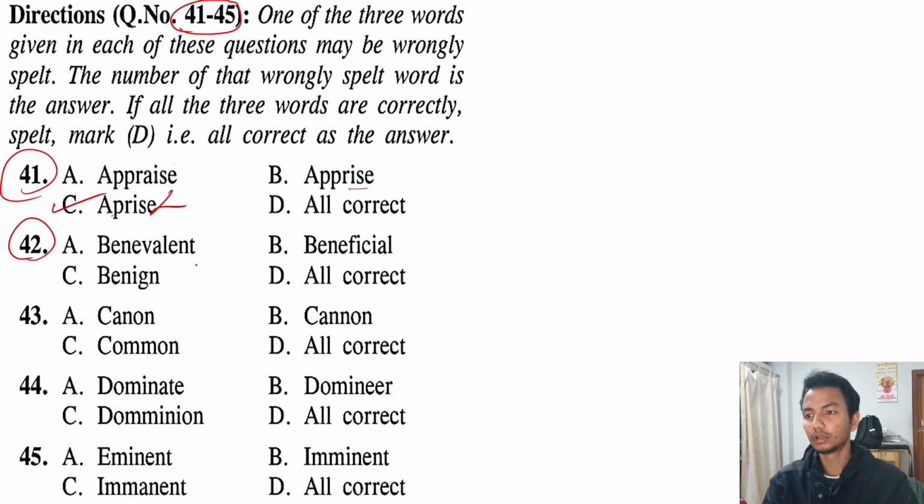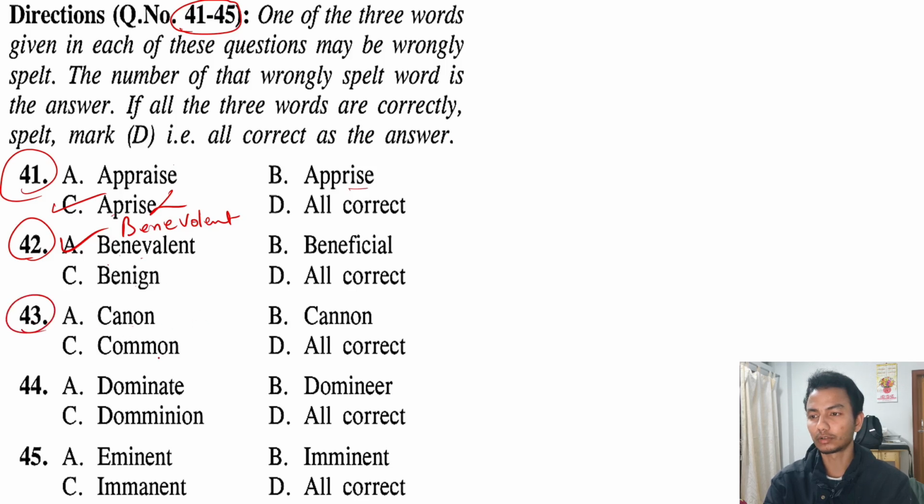Okay, next question number 42. Out of these three options, the option which is wrongly spelled is this one, A, because benevolent, B-E-N-E-V-O, this is how we spell benevolent, and the meaning of benevolent is someone who is very generous. And beneficial, I think you understand, is something which is good for us. And benign is something which is non-harming or not harmful. For example, benign tumor. Okay.